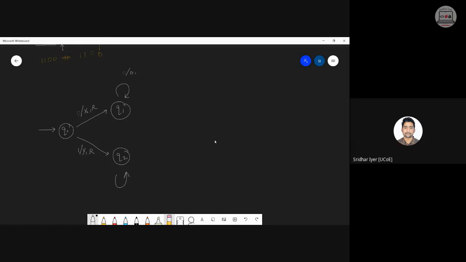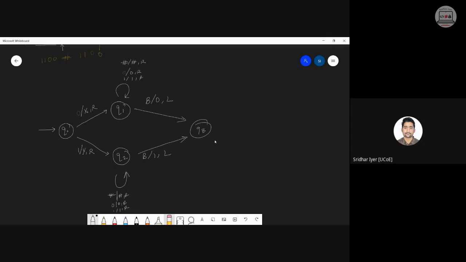So what I will do, I will replace the 0 with 0, 1 with 1, hash भी आएगा, hash with hash, move right. Same thing over here. Hash with hash, 0 with 0 and 1 with 1. And then we will reach the state Q3. Okay, till blank we are moving, till blank we are moving.